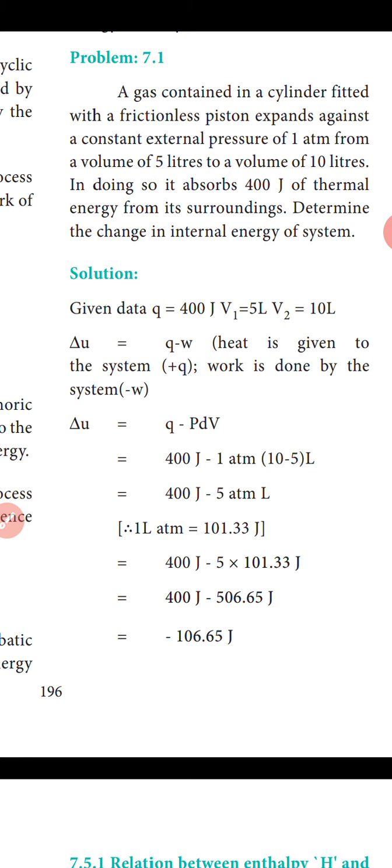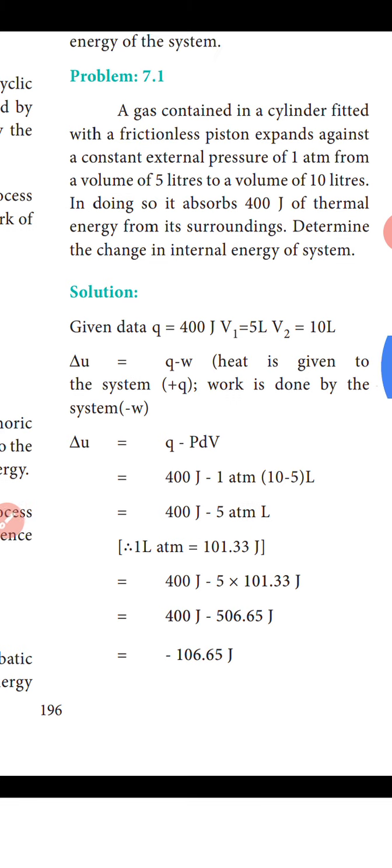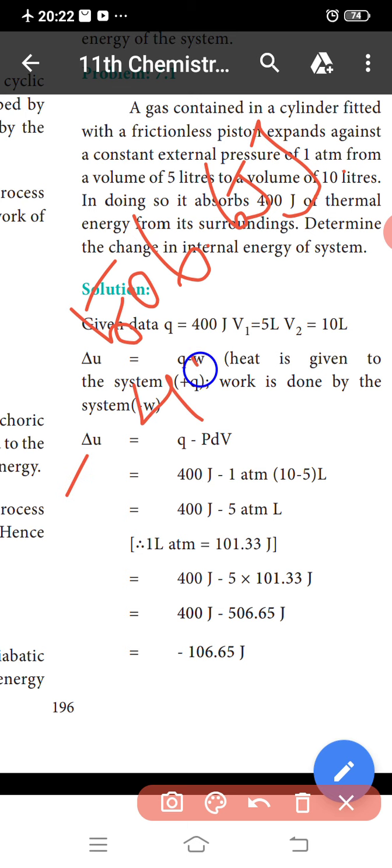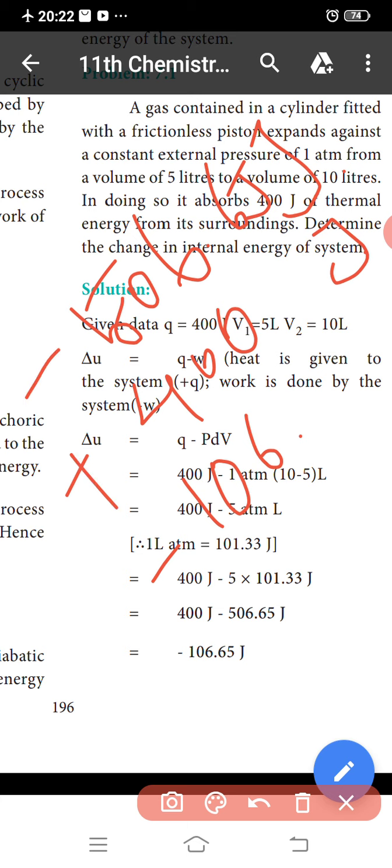So 400 joule minus 506.65 joule, which gives minus 106.65 joule. This is the calculation.